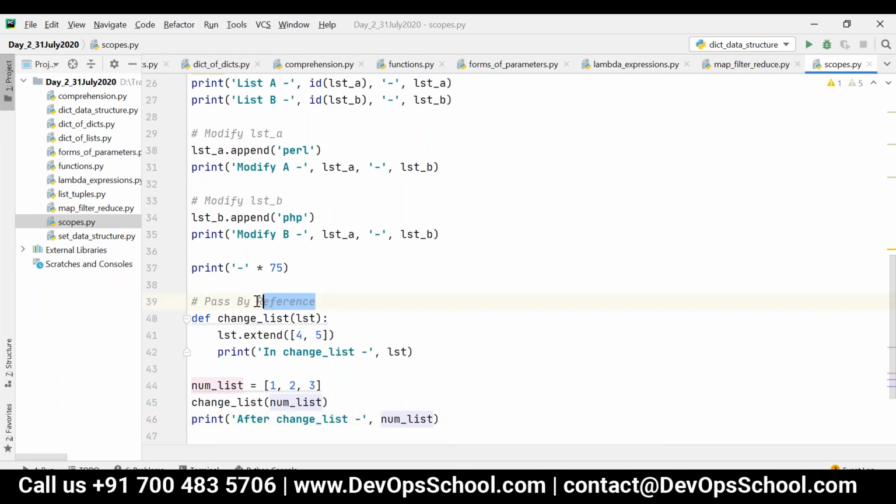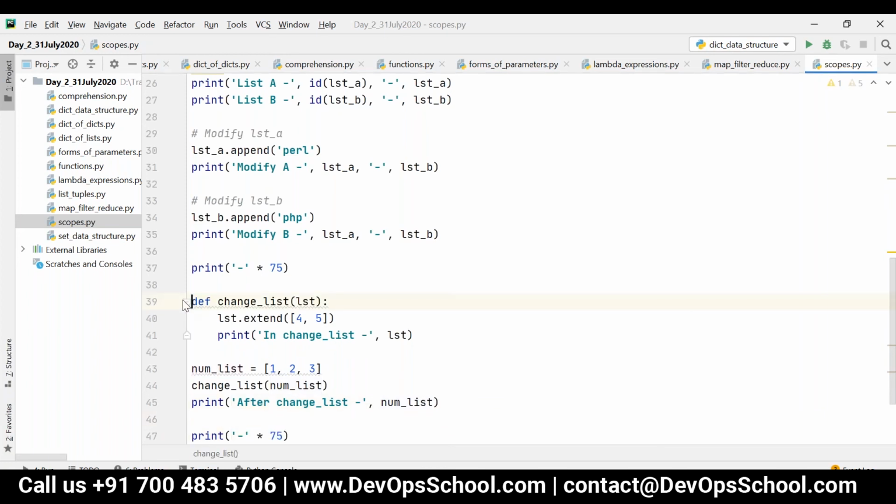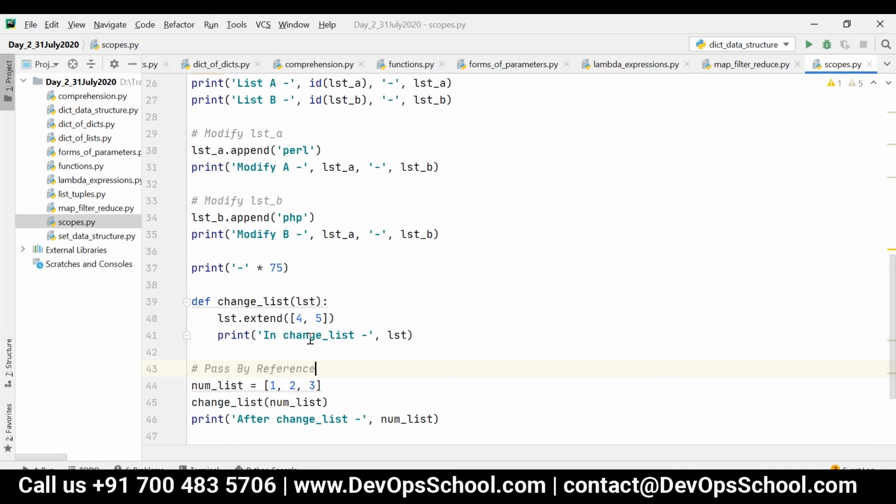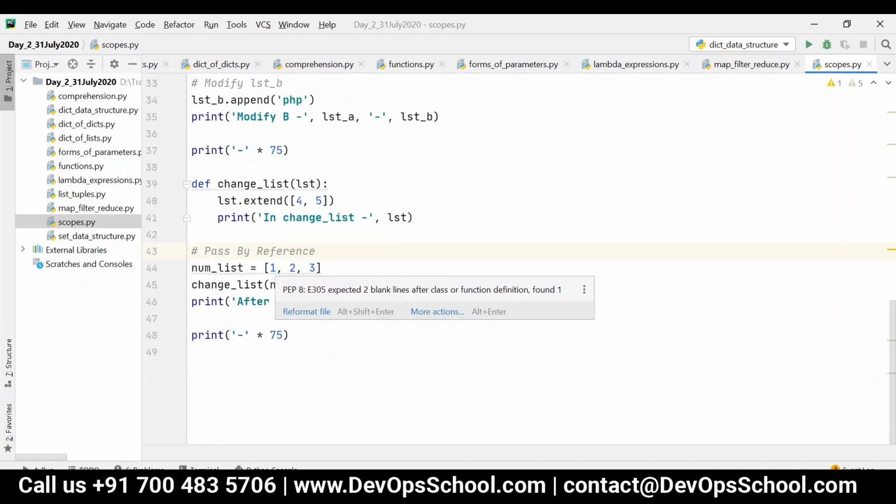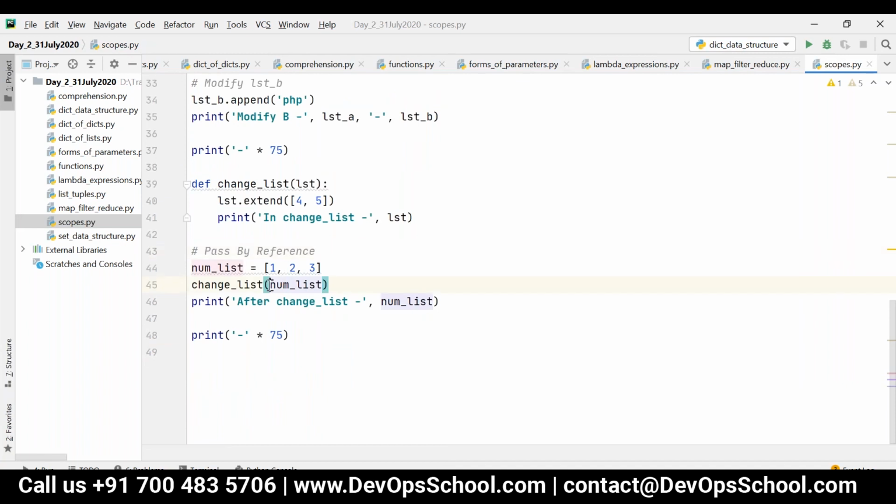Okay, so this is nothing but pass by reference. So now what will happen is, I am assigning the reference of num list to variable LST. So what type of copy am I doing here? Shallow or deep? Ajmal?